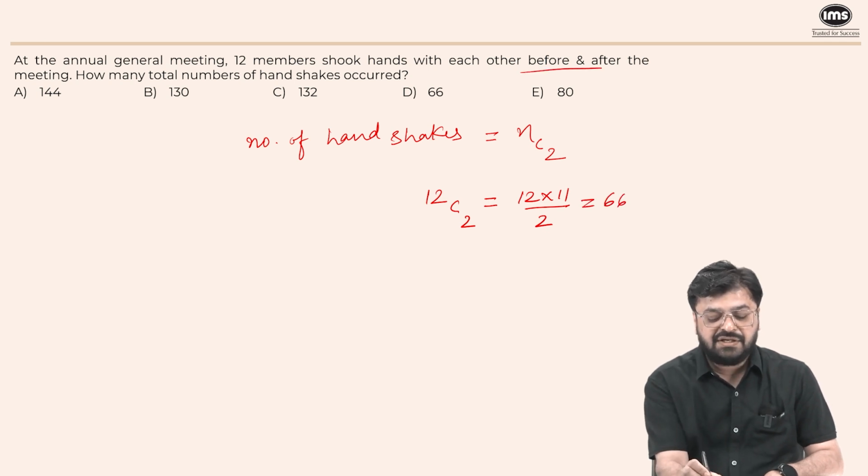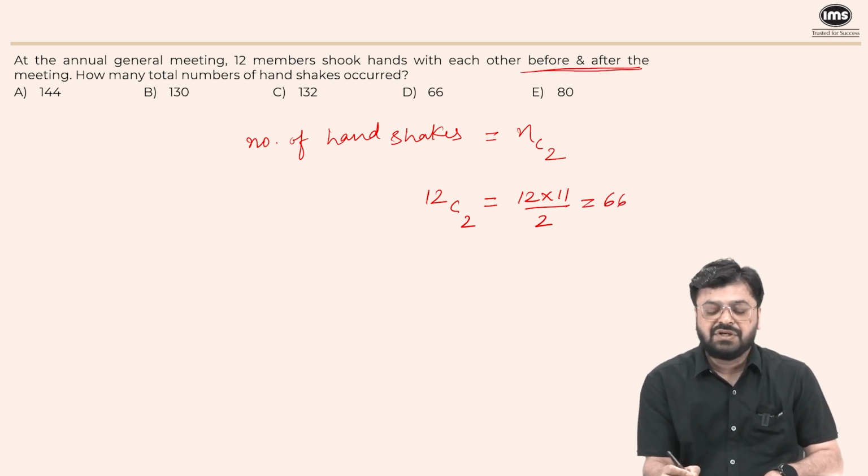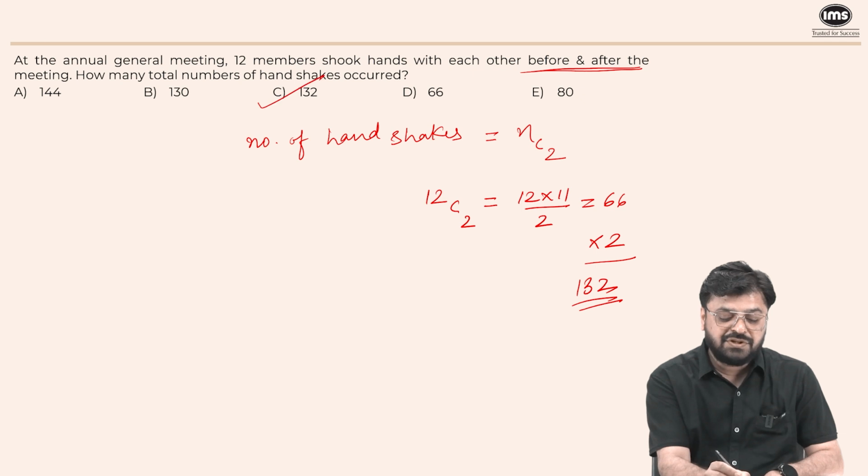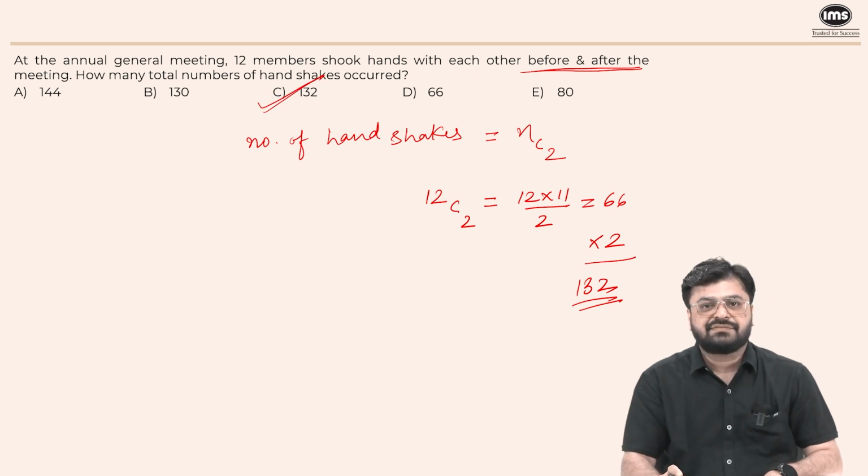But since they are shaking hands before and after, the number of handshakes will be twice of it, 132. So option C here is the right answer.